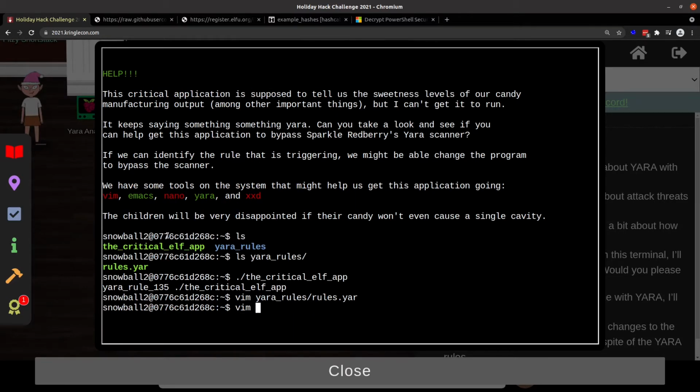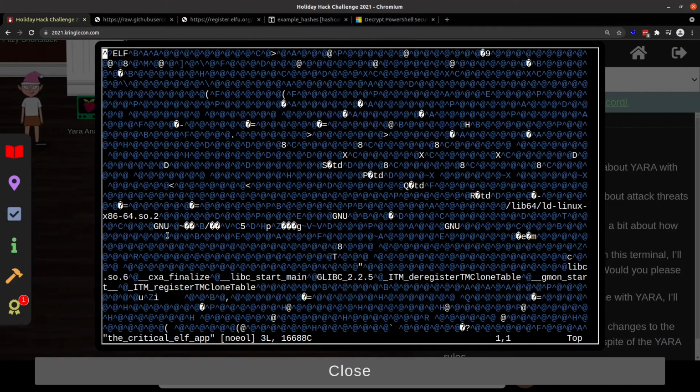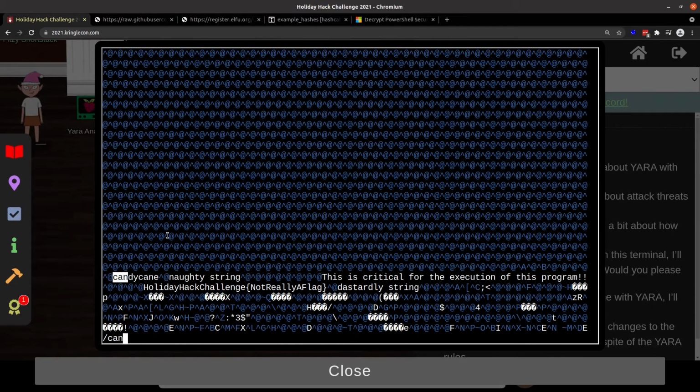So what we can do is, you can be scared of this and you want to be careful when you're messing around, but you can open up a binary in Vim just like anything else, and you can search for candy cane. I can even start to edit this binary. The important thing is I can't change the spacing. The binary expects things to be lined up in memory where they are. So I cannot change this from candy cane to Andy cane or just a cane. But there's no reason I can't come right in the middle of the thing and replace one character, so now I have Candy Yane. That's not going to throw off the execution of the binary at all, unless it's checking that string specifically. But in general, that should be fine.